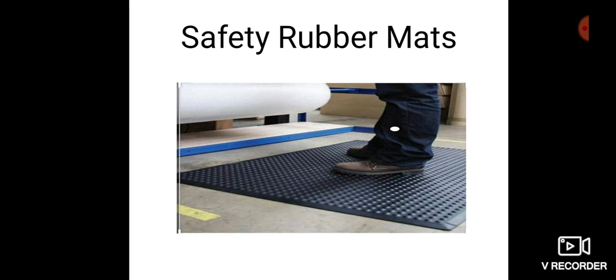Rubber insulating mat should not be confused with rubber matting, which is used to help prevent slips and falls because it is not intended for electrical installation purposes. Rubber insulating mats will be clearly marked and labeled as such.